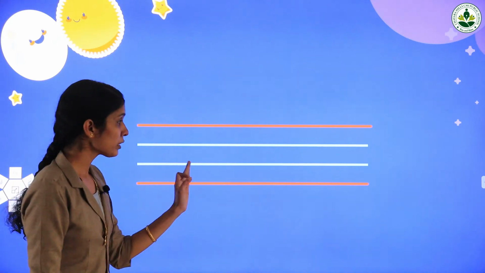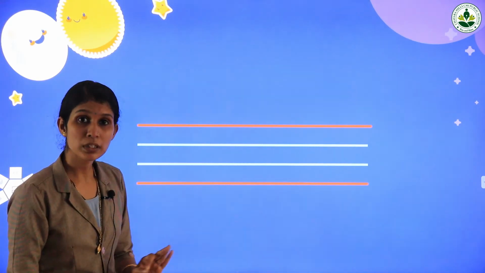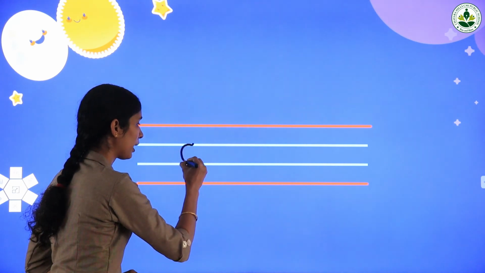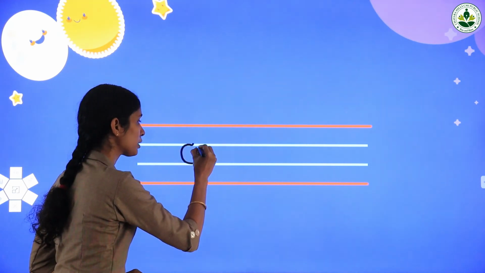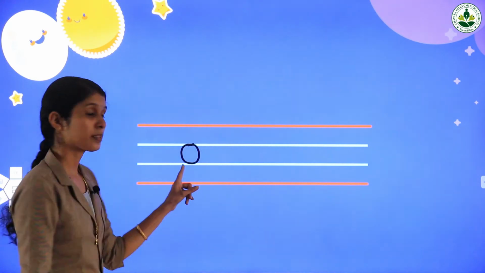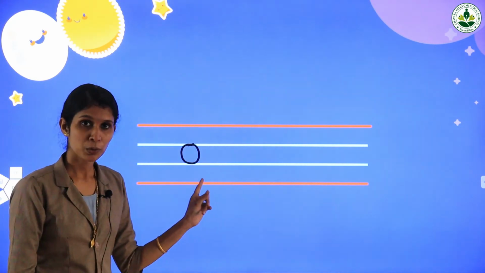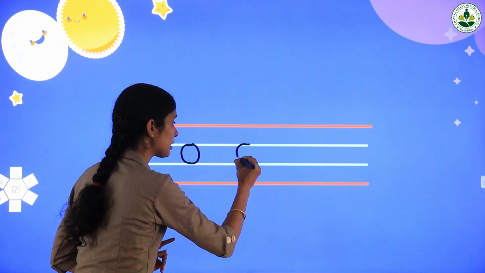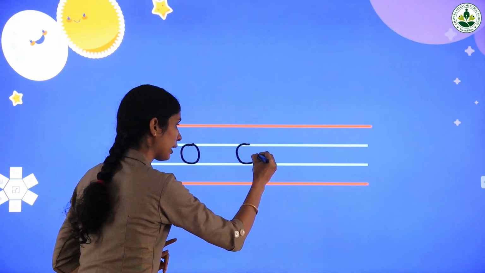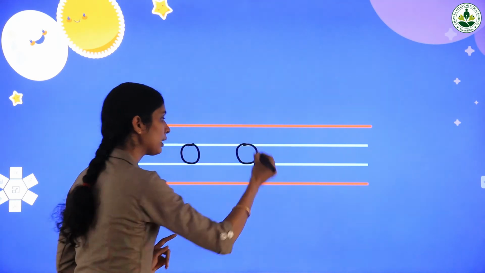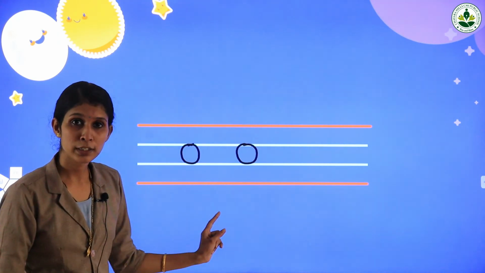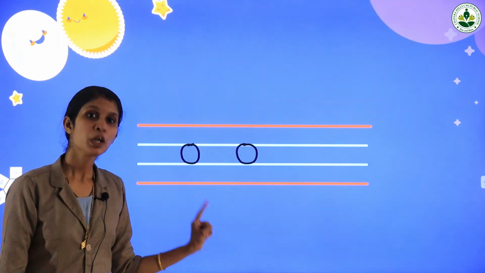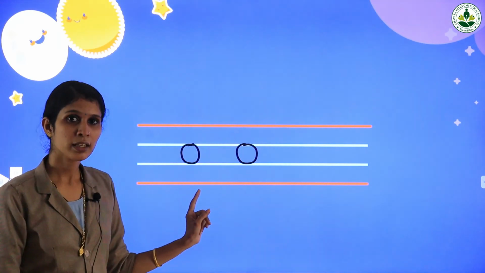Okay. Small letter O starts from the first blue line and touches the second blue line and again touches the first blue line like this. Small letter O. Once again it starts from the first blue line, touches the second blue line and again touches the first blue line like this. Small letter O. Repeat after me. Small letter O. Once again.